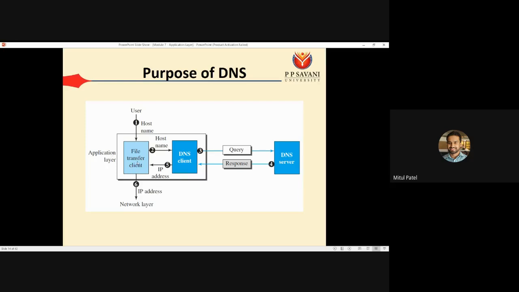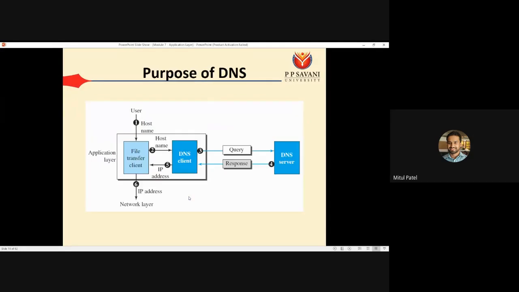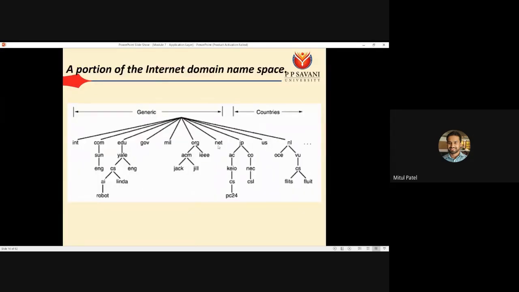So it is not that simple a task. We require so much in-between processing to perform this task. The first thing about DNS is that DNS is a TCP/IP protocol used on different platforms. The domain name space is divided into 3 different sections. So what is the meaning of domain name? You can say the domain name is used to divide your network into various domains.